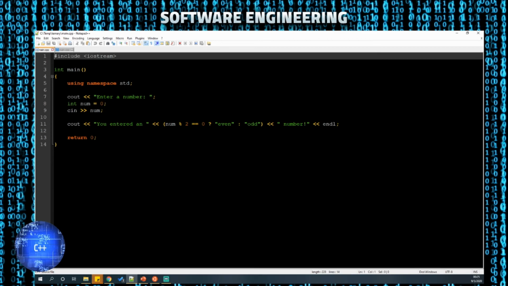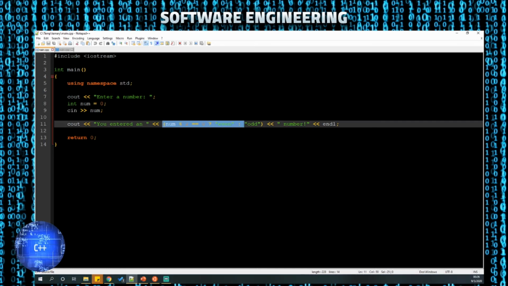All right, and finally we're going to look at the ternary control structure. As I mentioned earlier, it's a shorthand. So this is very similar to the even-odd example we looked at earlier, but you'll notice that there's no if block, so this is a single line output. Instead of saying even or odd, I replaced it with testing the number and then providing a string of even or odd depending on the output of this test. Note that my code is much smaller than the earlier example.